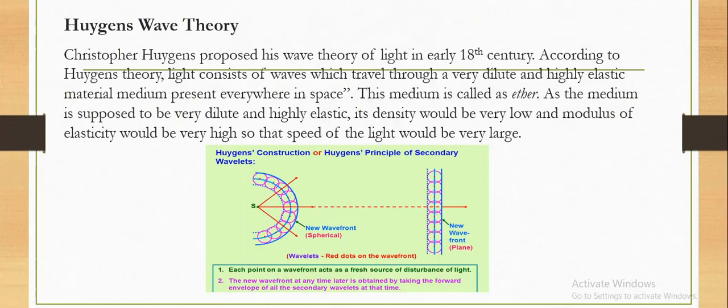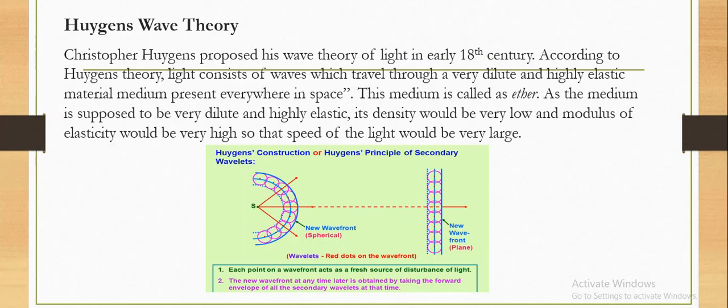Now, what is Huygens' wave theory? Christiaan Huygens proposed his wave theory of light in the early 18th century. According to Huygens' theory, light consists of waves which travel through a very dilute and highly elastic material medium present everywhere in space. This medium is called ether. As the medium is supposed to be very dilute and highly elastic, its density would be very low and its modulus of elasticity would be very high, so that the speed of light would be very large.